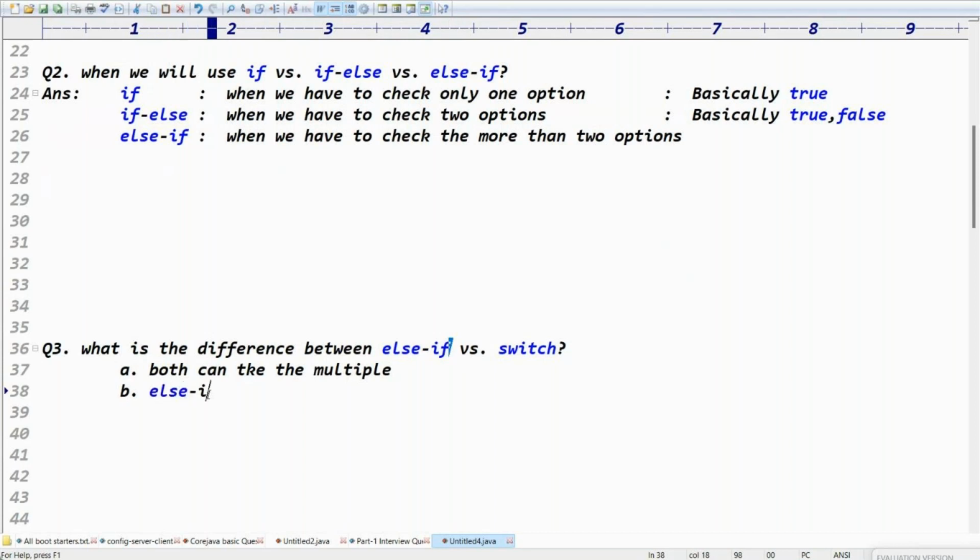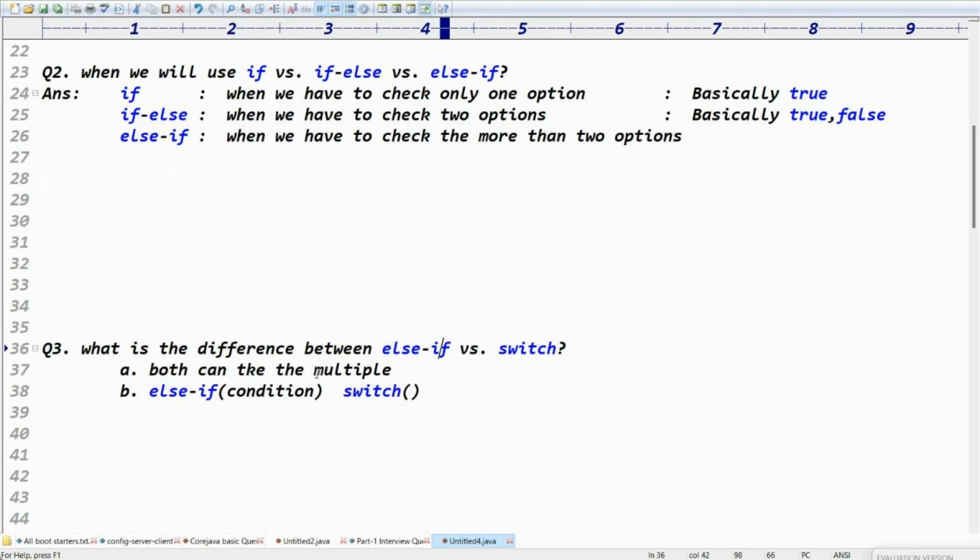You know, right? If-else means what? What you're writing here? Definitely you're writing the conditions, right? Yes, you're writing conditions. Switch means are you writing a condition or just passing an argument? Switch is not condition based. Yes, both can take multiple options.